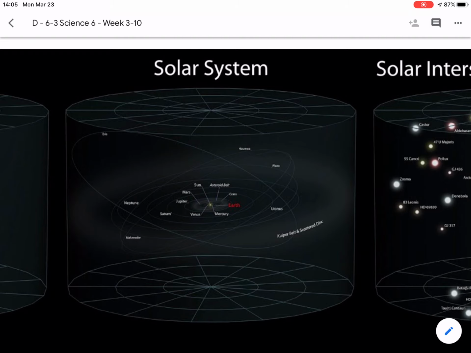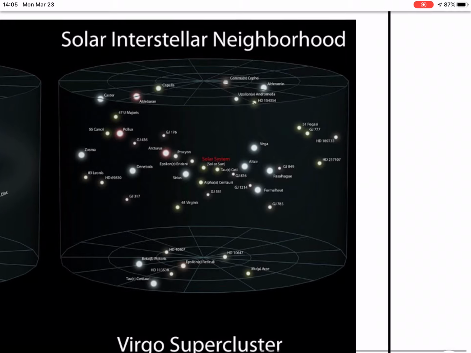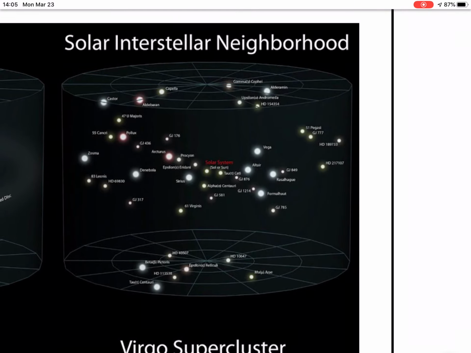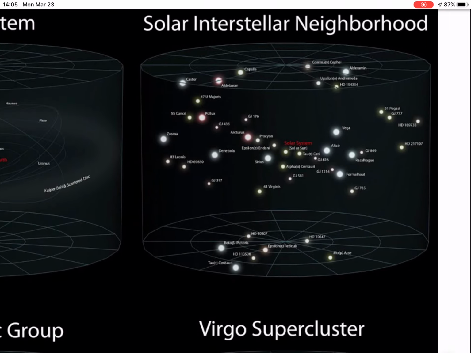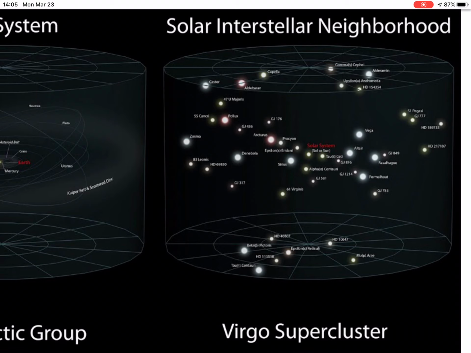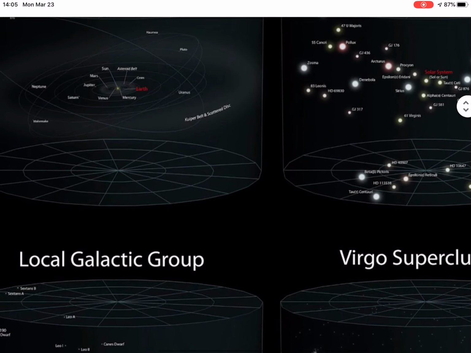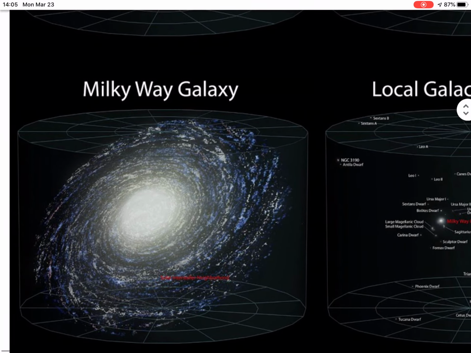Our solar system is part of a solar system group. Okay, there are a lot of other systems out there, like Vega, Altair. Some of the stars that you see at night actually have solar systems going around them. So we're part of our thing called the solar interstellar neighborhood. Okay, that neighborhood of stars, just like a city,